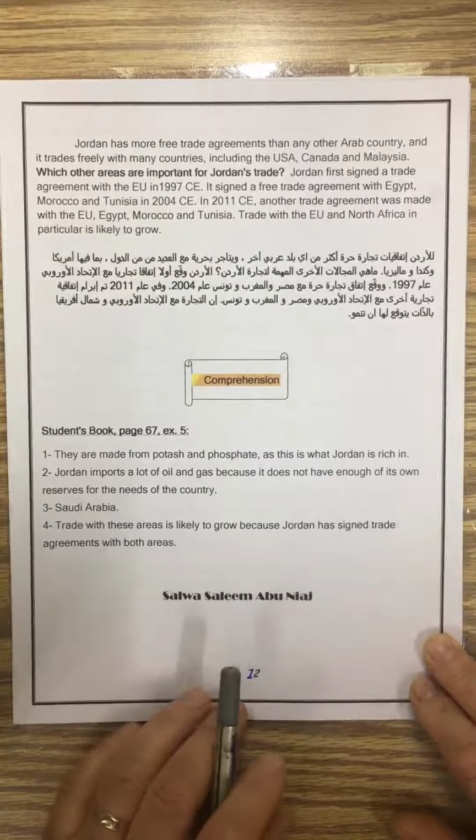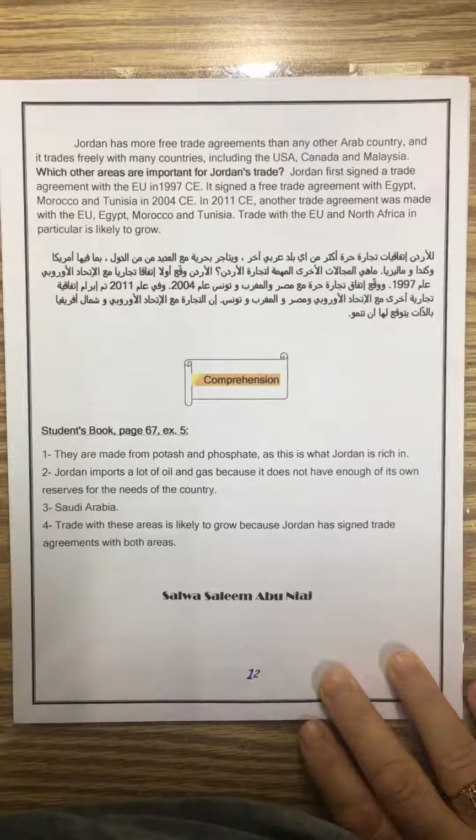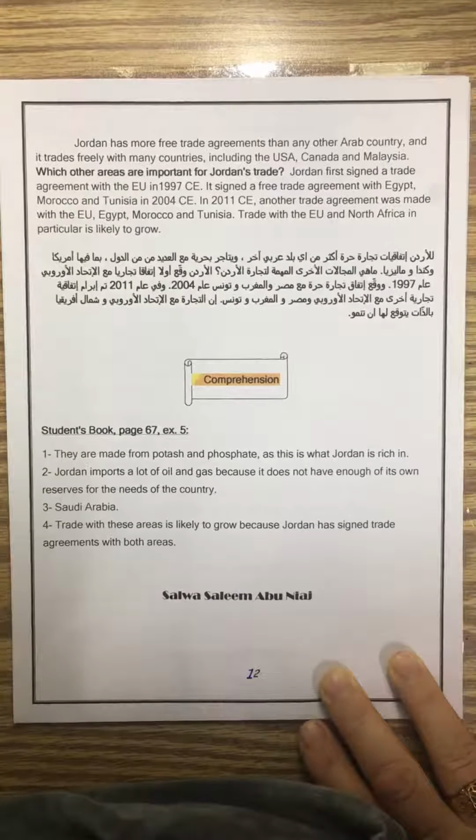Now, Jordan has more free trade agreements than any other Arab country. يعني عندها كتير من الاتفاقيات الحرة أكثر من أي دولة أخرى. And it trades freely, تتاجر وبكل حرية, with many countries including the USA, Canada, Malaysia, اللي هي ماليزيا. طب which other areas are important for Jordan's trade? شوفي عندنا كمان مناطق أخرى or other countries also that are important for Jordan's trade.